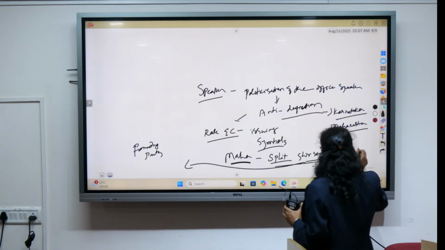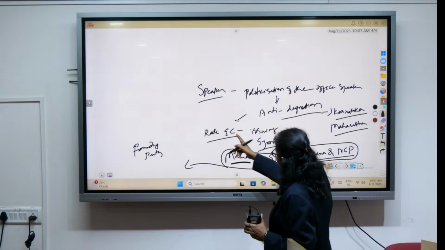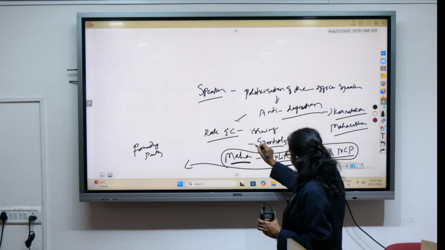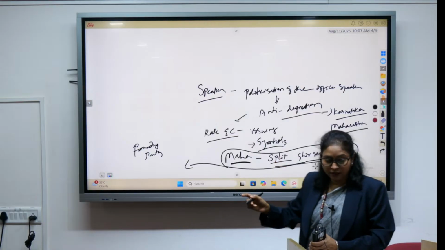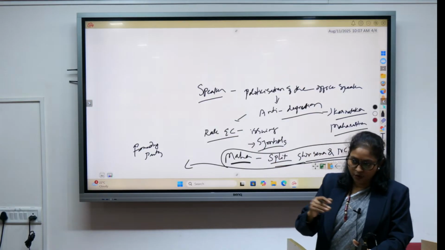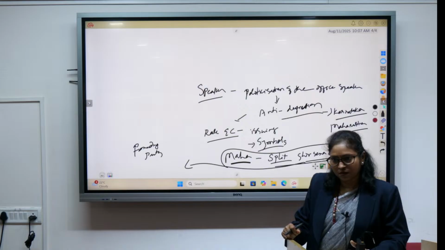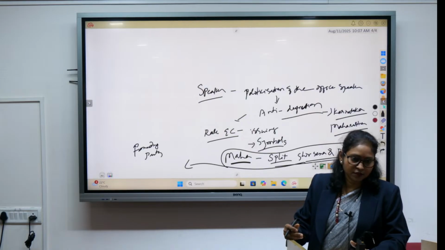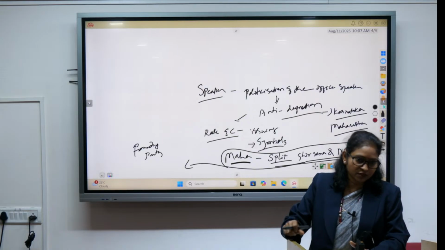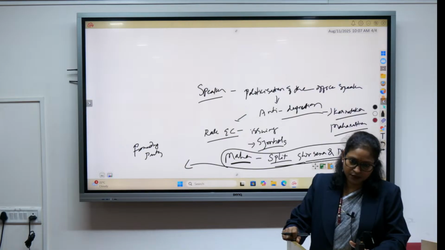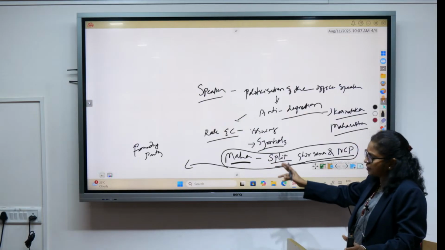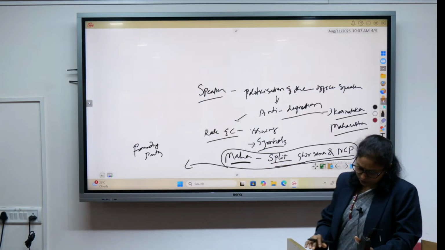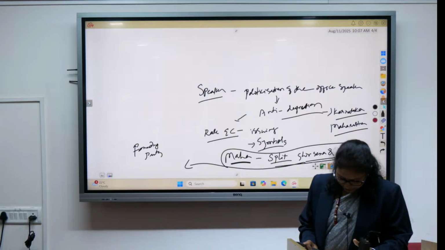So that is the role of ECI, the Election Commission, in issuing the symbol: on what basis the symbol was allotted, and why the faction got the real symbol rather than the one who had founded the party. Isn't it? I hope you remember. If you have gone through it, you would remember. So please revise on that. If you find the topic, you will be able to find the reason.